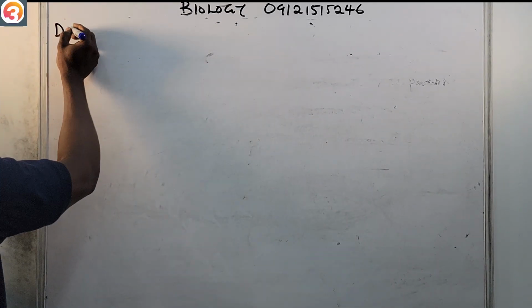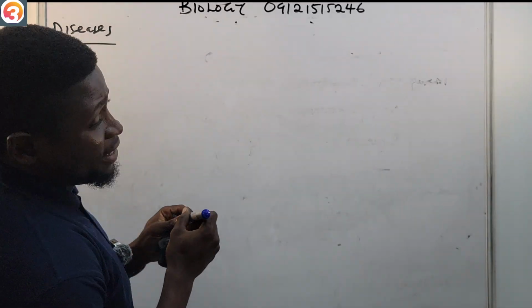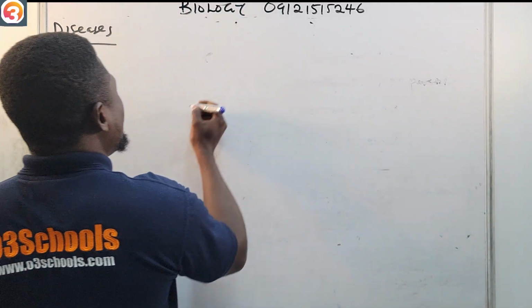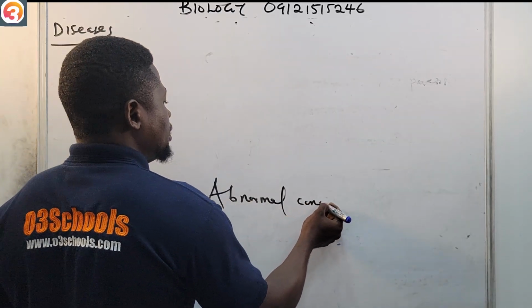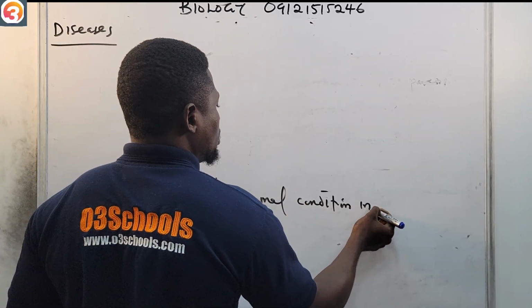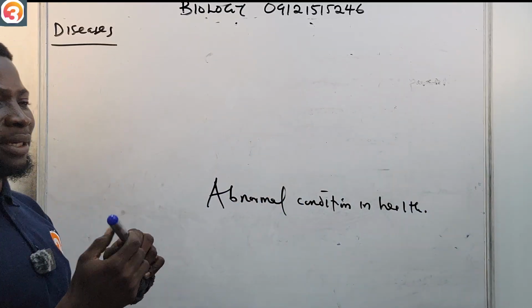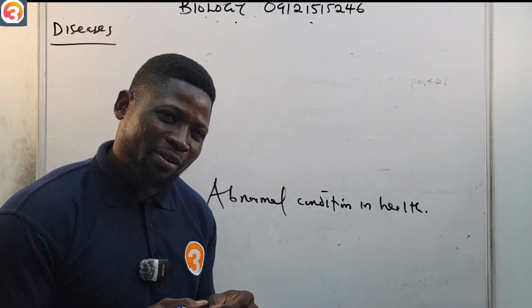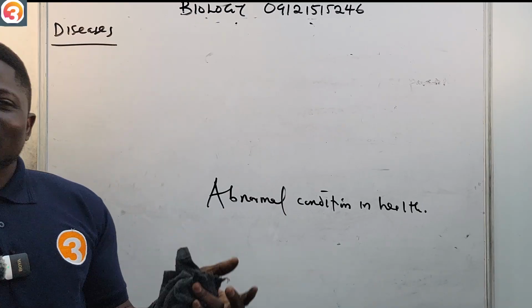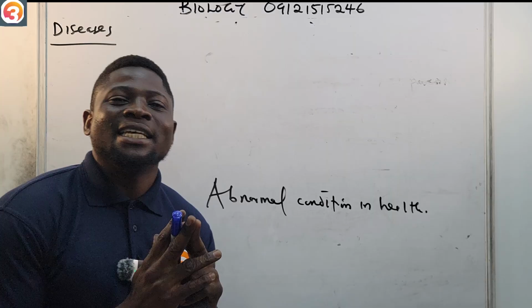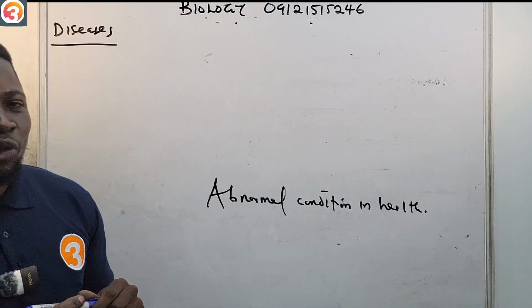Okay, let's look at diseases. Now, what is a disease? A disease is generally referred to as an abnormal condition in health. So when you begin to experience cough or fever, you see that it's different from when you are your normal self. So it's generally referred to as an abnormal condition in health.